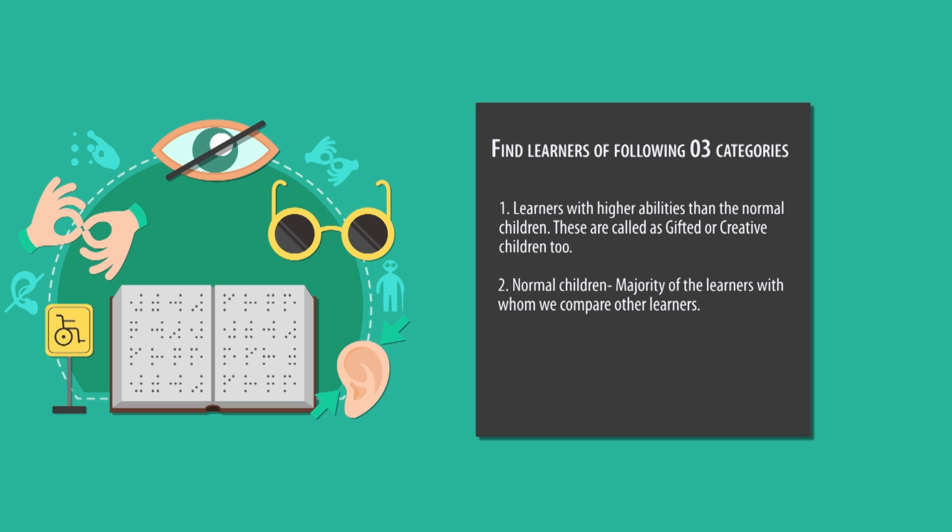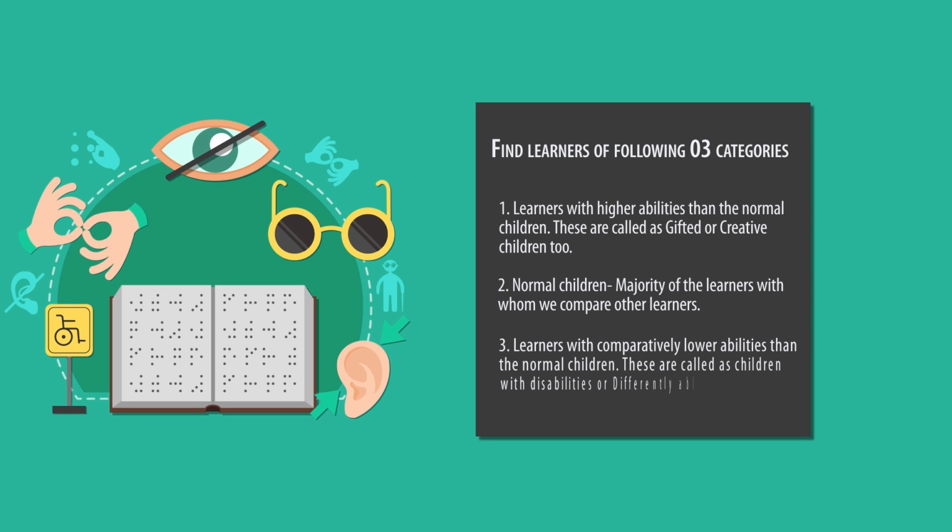This group consists of the majority of the learners, with whom we compare other learners and whom we see abundant around us. Third, we have learners with comparatively lower abilities than the normal children. These are called children with disabilities or differently able learners.